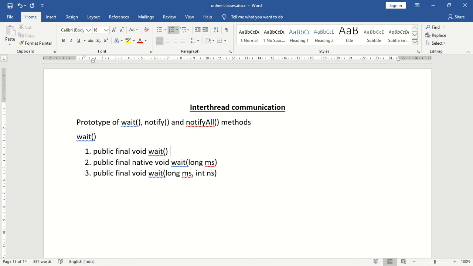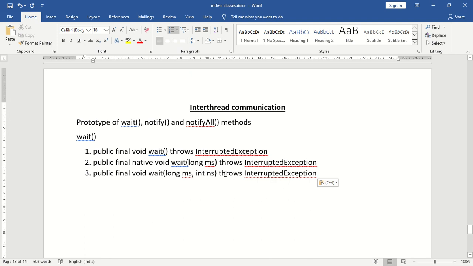So every wait method throws InterruptedException. If a waiting thread can be interrupted by some other thread, we must handle InterruptedException. Since it is a checked exception, we have to handle it by using try catch or the throws keyword.